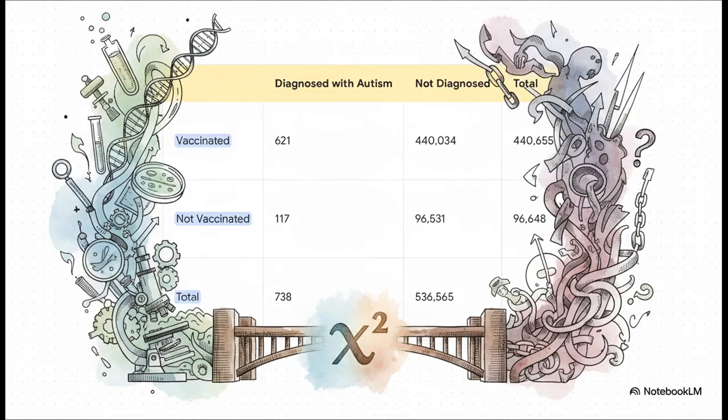Okay, so first up, let's look at the observed table. This is the real deal. This is what the researchers actually found. You can see right there, for example, out of more than 440,000 vaccinated kids, 621 were diagnosed with autism. This is our ground truth.